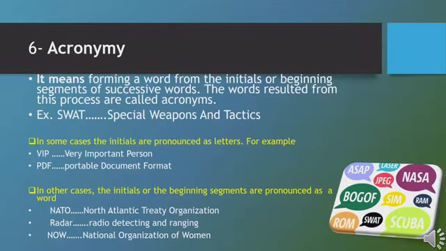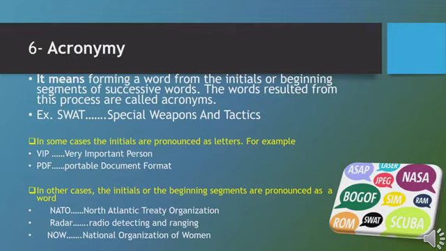The last process is called acronymy. Acronymy means forming a word from the initials or beginning segments of successive words. It means that we form a word from the initial letters of the words that come one after the other in a phrase. This new word is going to be called an acronym. The process is called acronymy, and the word is called an acronym.